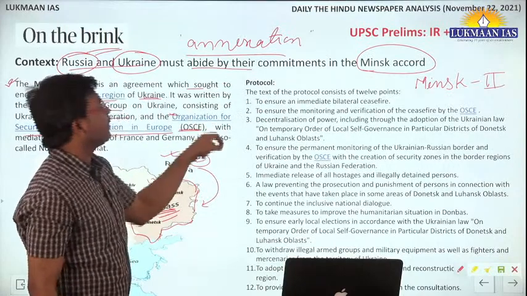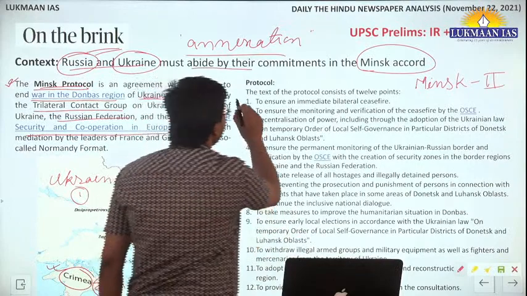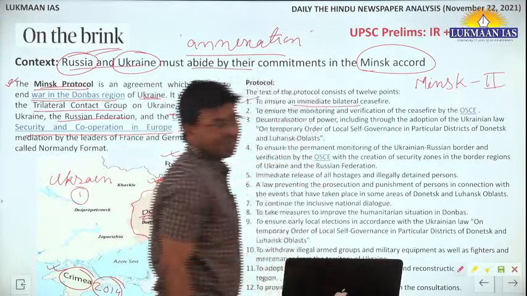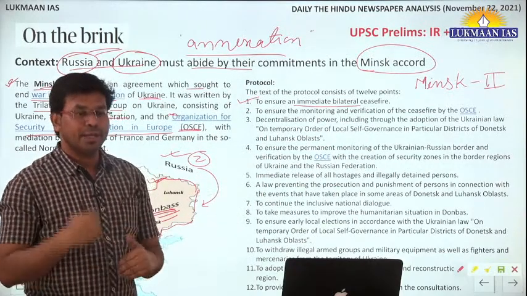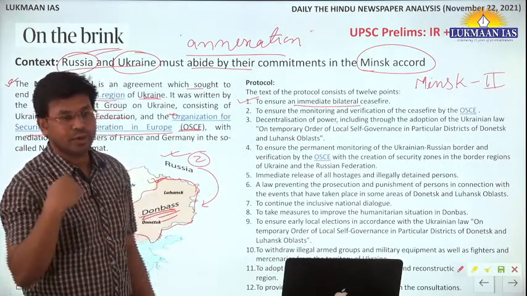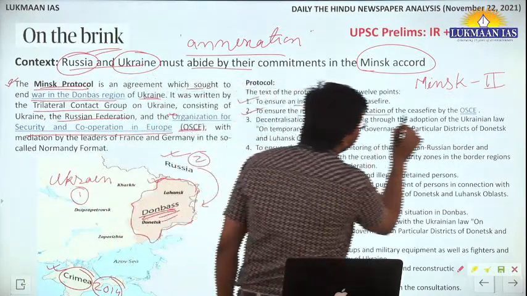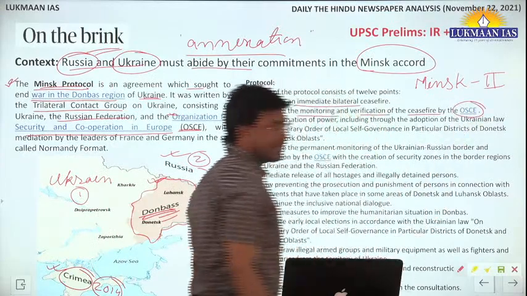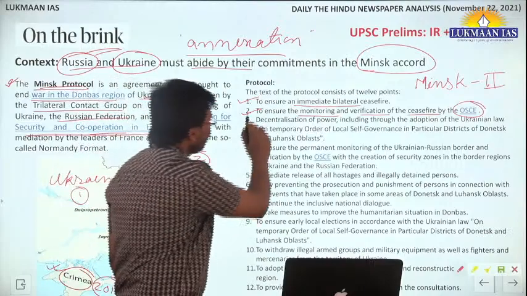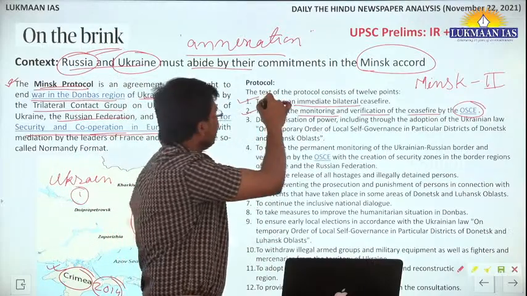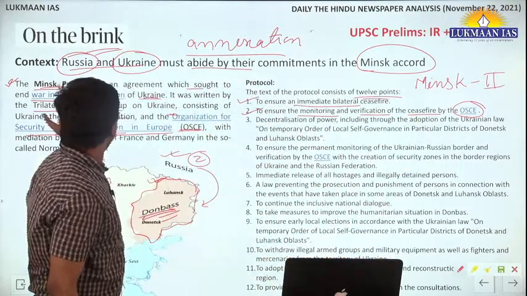These provisions talk about how to bring peace in this particular region. For example, to ensure an immediate bilateral ceasefire, meaning both sides should give up arms and should not carry on weapon-related activities, and to ensure the monitoring and verification of the ceasefire by the Organization for Security and Cooperation in Europe. So the Minsk Protocol consists of 12 such points.